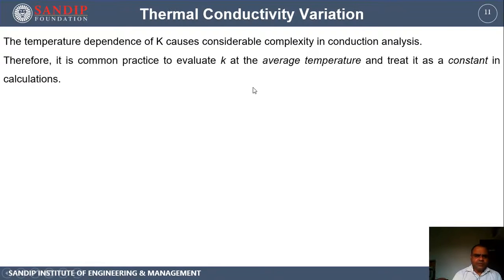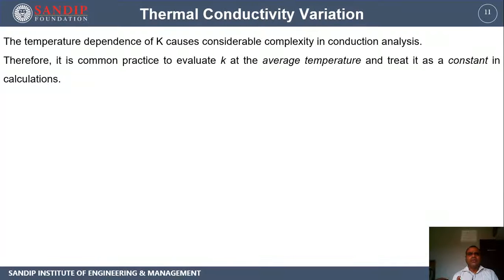And that's why there is a common practice to evaluate K at an average temperature. I mean, suppose in a system there are two temperatures involved. One is say 300 Kelvin, the other is say 400 Kelvin. So when we are selecting the thermal conductivity, we are not taking it as 400 K or 300 K, because at both temperatures the values are going to be different.